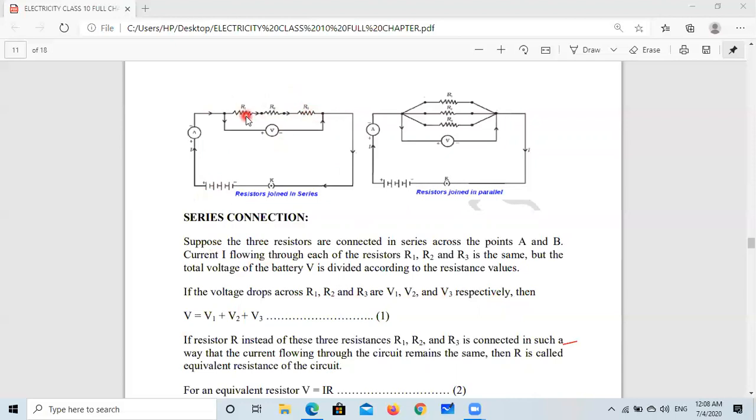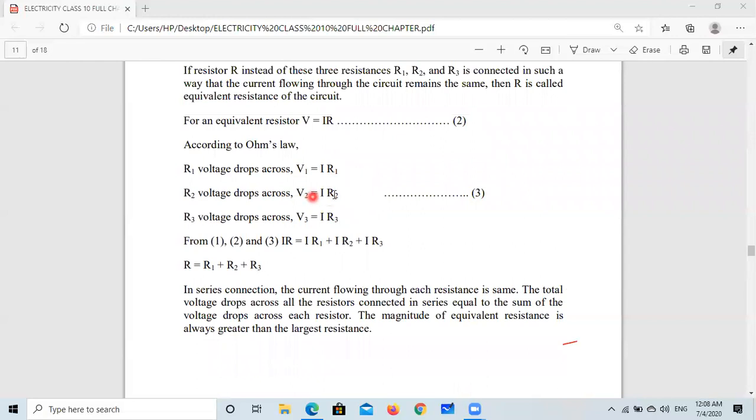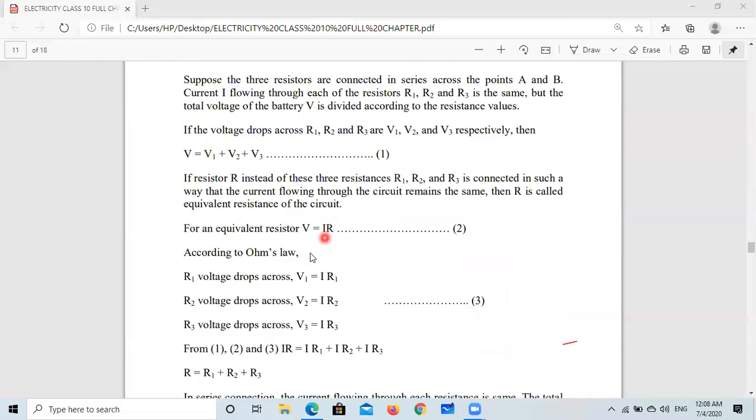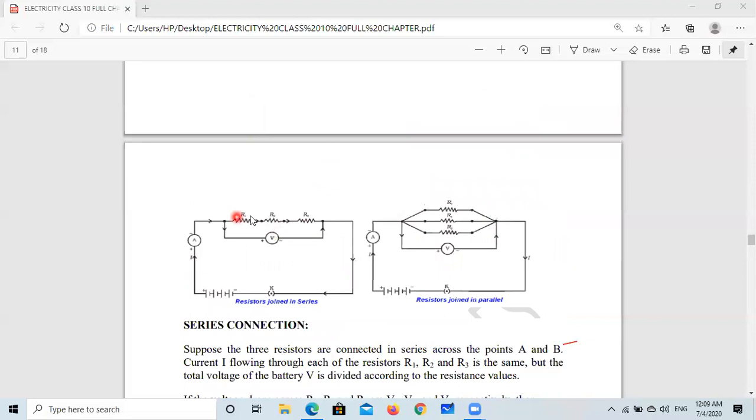So for R1, V1 equals IR1. For this, V2 equals IR2. For this, V3 equals IR3. So we can say V1 equals IR1, V2 equals IR2, V3 equals IR3. When we join all these three, but here V equals IR, if you replace all these with one single resistance so that the current remains the same and the voltage of course remains the same, then this is known as the equivalent resistance. So for that case, we can apply for a single resistance V equals IR.